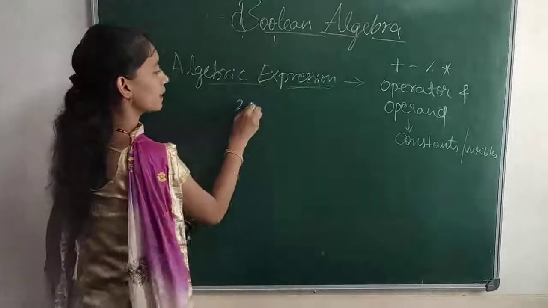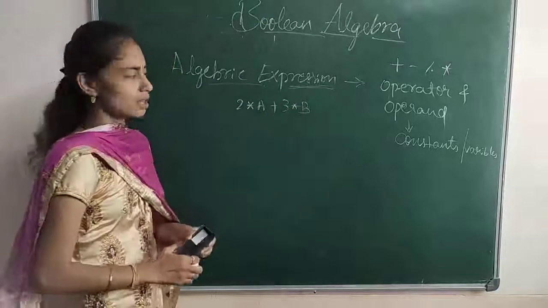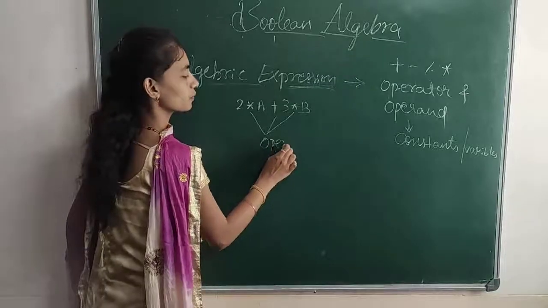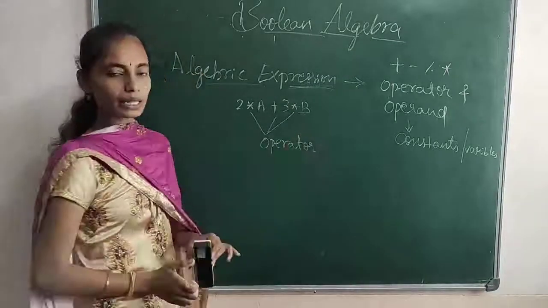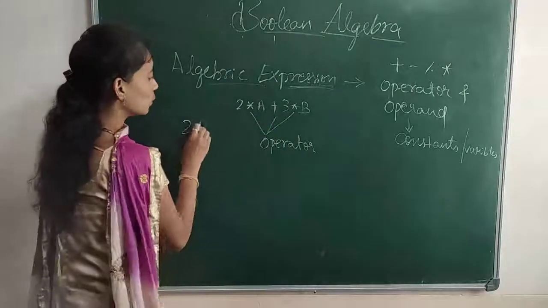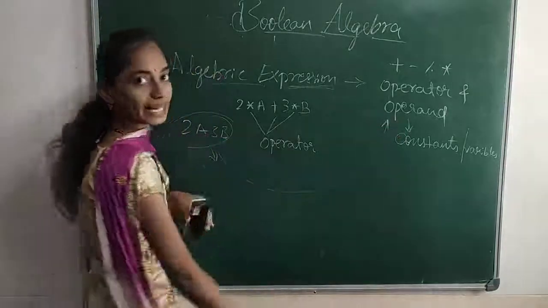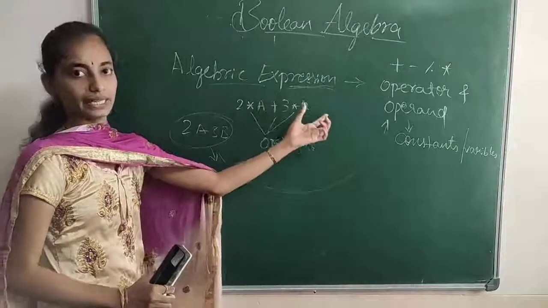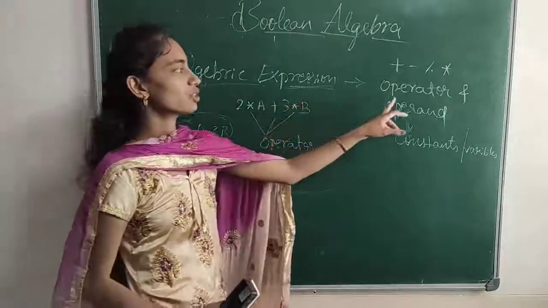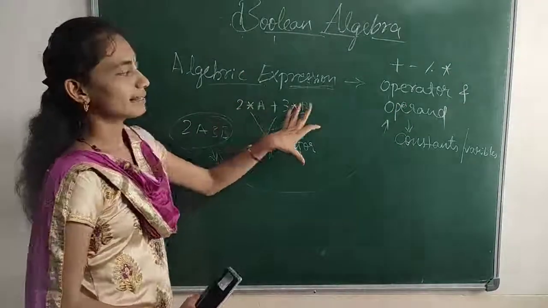Suppose we take an example like this. Here these three things we call operators, mathematical operators: into, plus, into. And 2a, 3b, these things are the operands. So an algebraic expression is a combination of operators and operands. Okay, so this is an example for this.